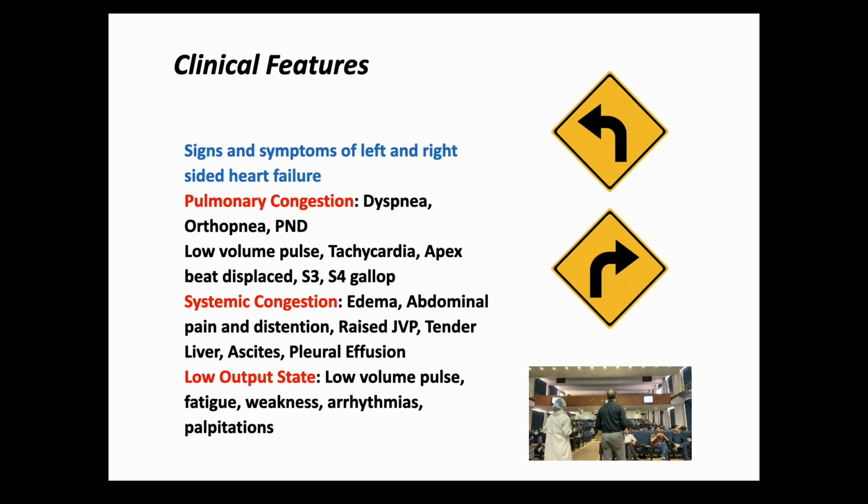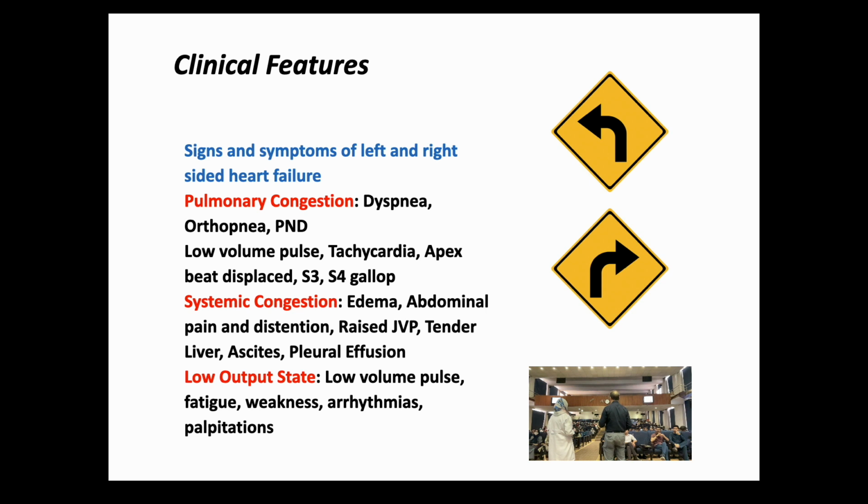When you are examining the short case, you are asked to examine the heart and you find a low volume pulse. There are only possibly three diagnoses. It is MS, it is AS, or it is a weak heart, maybe cardiomyopathy or whatever. So cardiac output is low. So there are three states when you are given in the examination. Examine the heart of this patient, put a hand on the pulse.